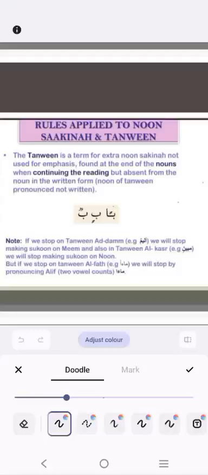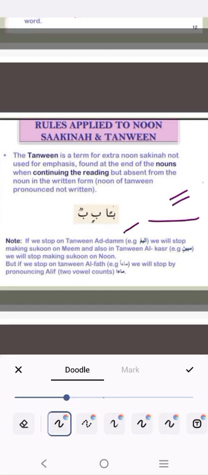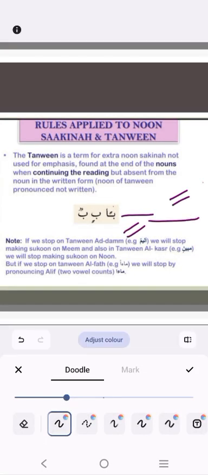Firstly, make sure that double Fatha, double Kasra and double Dhamma are Tanween.